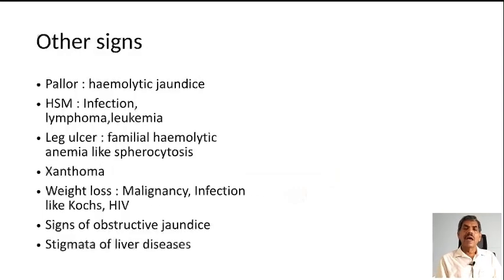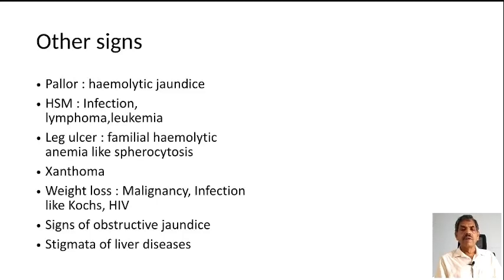Other signs: pallor, because pallor and jaundice we get in hemolytic anemia. Another sign, you have to look for hepatosplenomegaly, that is common in infection, lymphoma, and leukemia. Leg ulcers are common in familial hemolytic anemia like hereditary spherocytosis, and you get xanthoma. Xanthoma, the color will be yellow, therefore it will be confusing with the jaundice. And another one, the weight loss. When there is weight loss, consider the possibility of malignancy, and infections like TB and HIV infection.